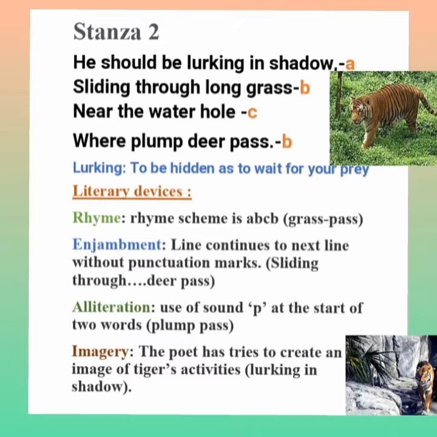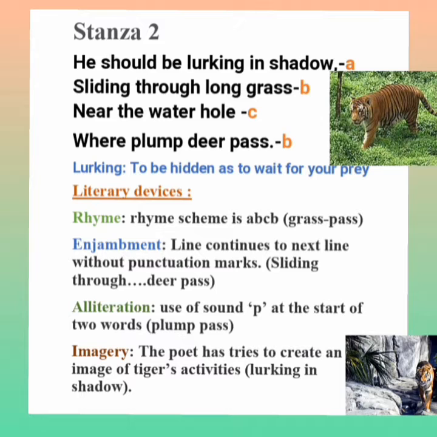So why does it want to live in the jungle? Because he could catch its food and eat it, but the tiger in the cage cannot do so. Okay, so what is the rhyme scheme used in this stanza?